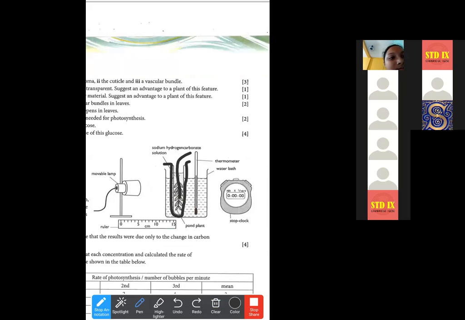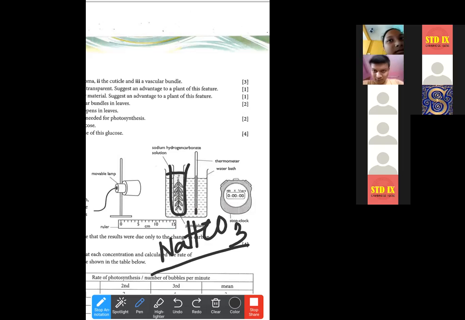Now the plant, she put the plant inside a test tube and filled the test tube with what solution? NaHCO3, sodium hydrogen carbonate. Now, why has she used this NaHCO3? So that the plant can take in the CO2 from this solution. It will perform photosynthesis, and then as a result of photosynthesis, bubbles will come out.